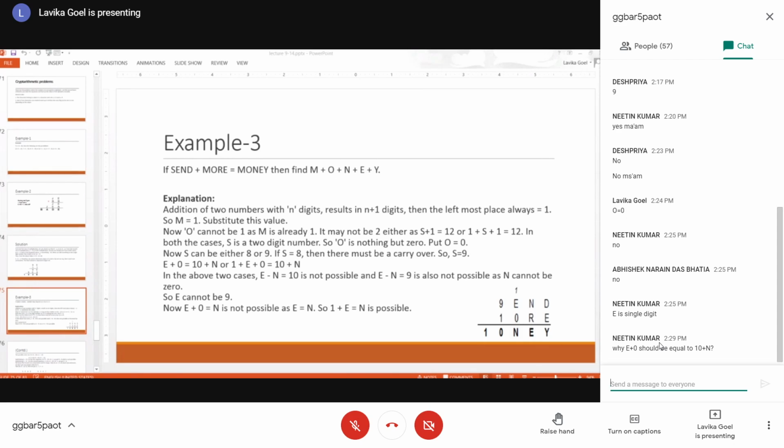And even if you take a carryover from the previous column, that will be E minus N is equal to 9, which is also not possible. That is why I am saying that there is no carryover from this row E plus 0. So it's not generating 10 plus N actually, it's generating only N. There is no carryover.